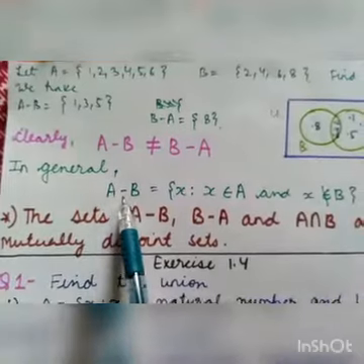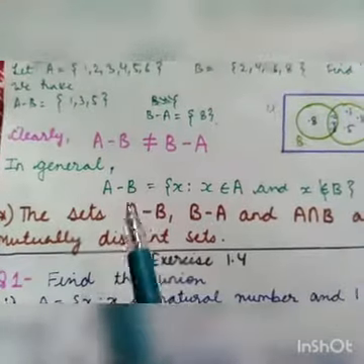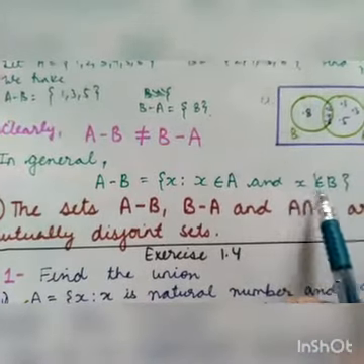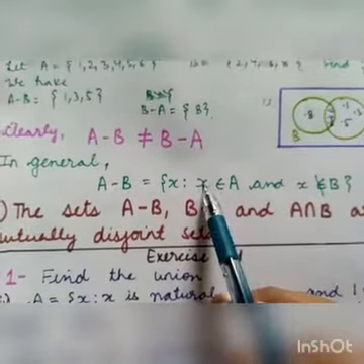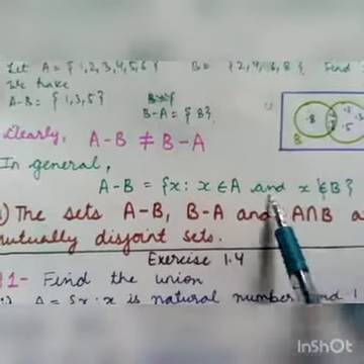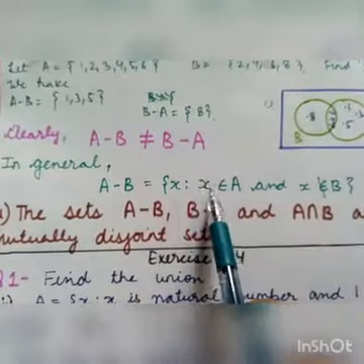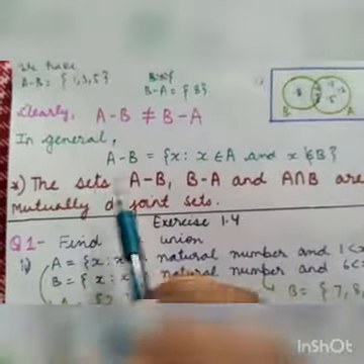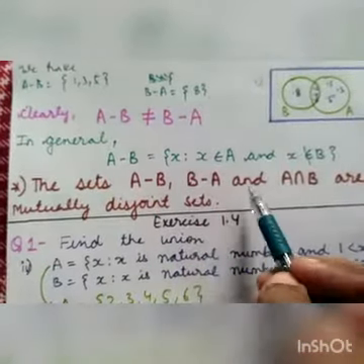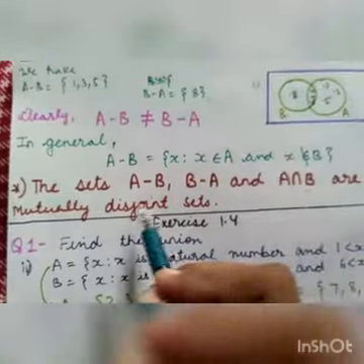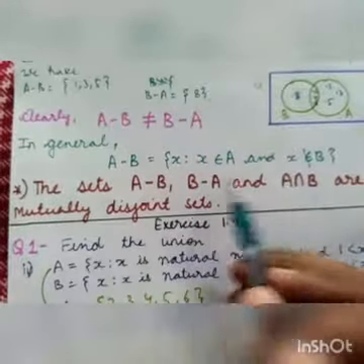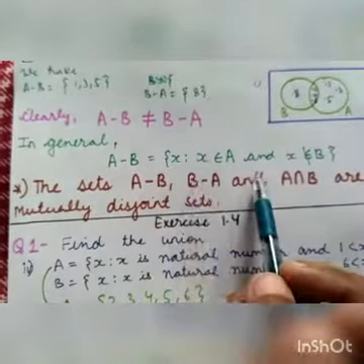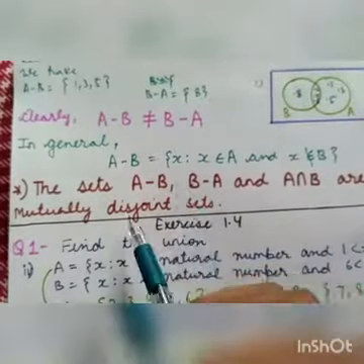In general, if we have to represent the difference of sets A minus B, then it can be represented as {x such that x belongs to A and x does not belong to B}, where x is an element of A and it does not belong to B. Only those elements will be mentioned in the set A minus B. Also, the sets A minus B, B minus A, and A intersection B are mutually disjoint sets. That is, among these sets, nothing is common. Like, they are mutually disjoint. Their intersection will come out to be phi.